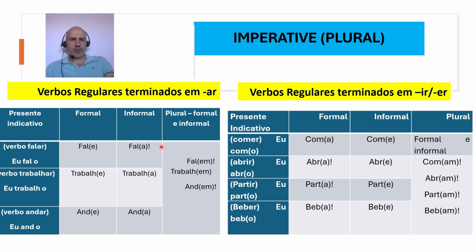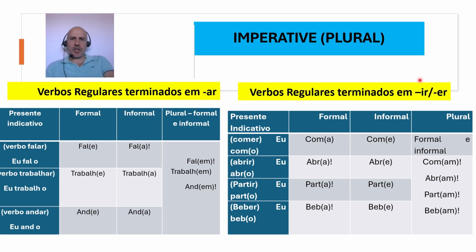And then if you're giving orders or instructions to a group of people, we don't have this formal and informal. We only have, luckily for everybody, one option. So if we're dealing with regular verbs that end with AR, we would say trabalhem, falem, andem, okay?